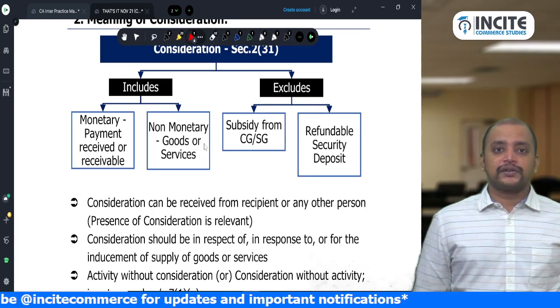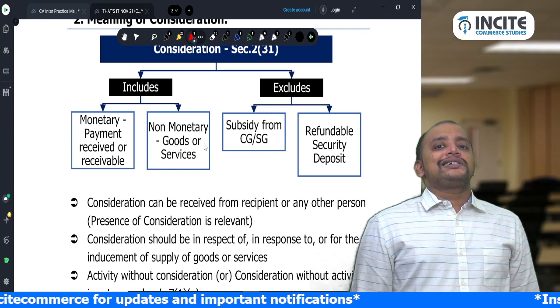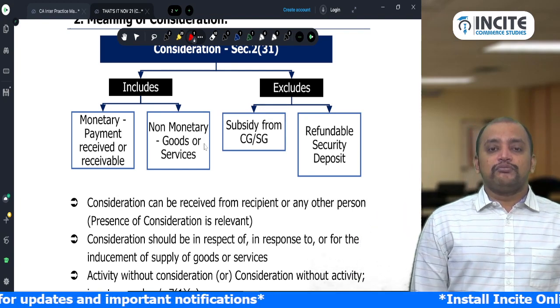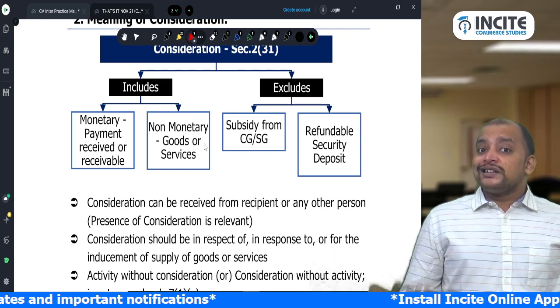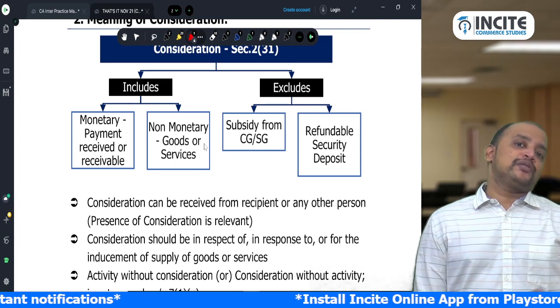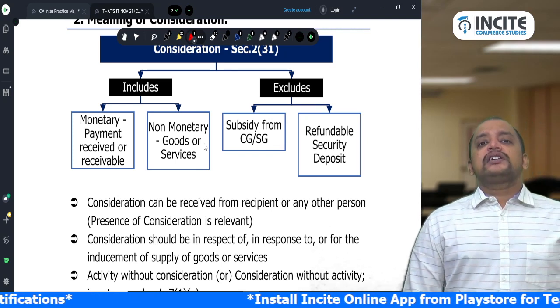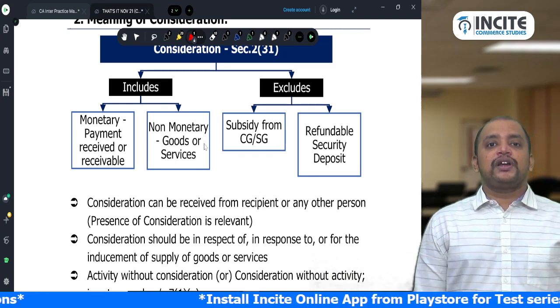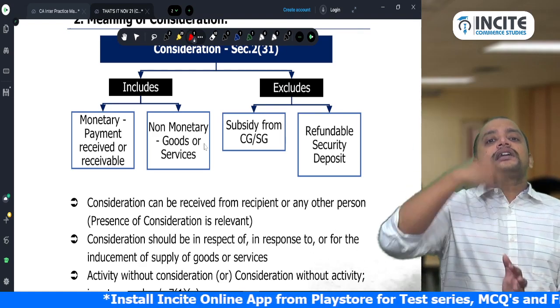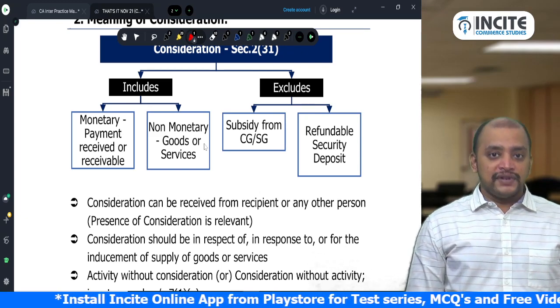Consideration includes what? Let it be monetary consideration or non-monetary consideration. Monetary consideration means payment received or receivable, whereas non-monetary consideration can be in the form of goods or services. That is, I am making a supply, and as a consideration I can receive goods or services.